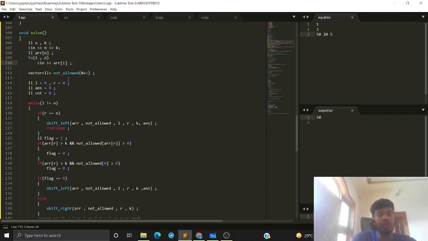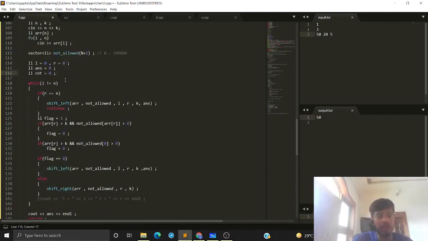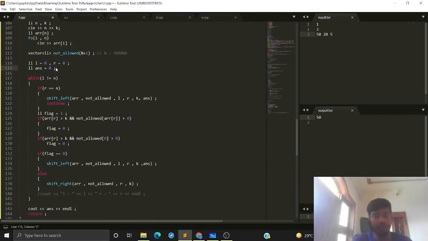Now this vector, not allowed, stores all the factors that are not allowed to be introduced into my current subarray. What is this n? This is nothing but 10 raised to the power 5, and that's how we will be handling the factors. Now, this technique of having a left pointer and a right pointer is known as the two pointer technique. We have L and R as these two pointers. The answer equals 0 denotes the total number of subarrays that are good. How to count them, we will see in the code. And this count is not a good variable, we can just remove it.